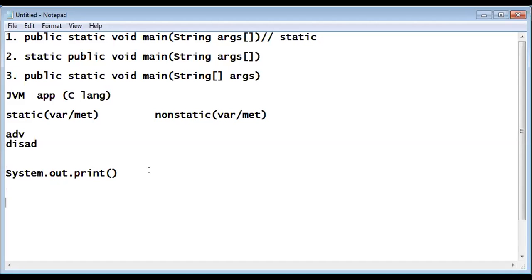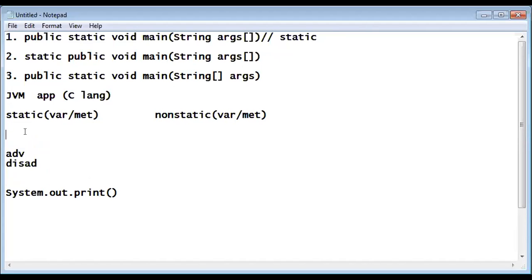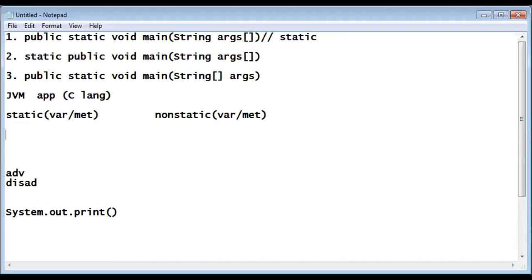Are you using this in almost every program or not? Yes, sir. And in the days to come, there are so many such static variables and methods which can be carried to any program and used. That is the advantage. And one more advantage is less memory is used. You are not going to create any object for static variables. I will discuss. Wait. If I can talk about this, then you can understand the advantages and disadvantages.